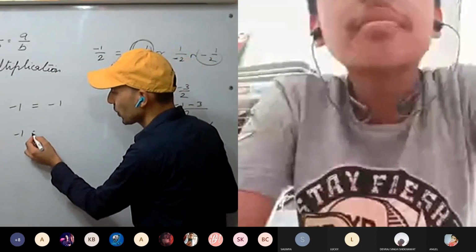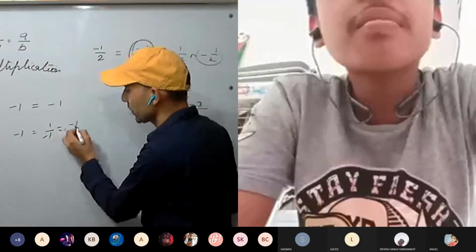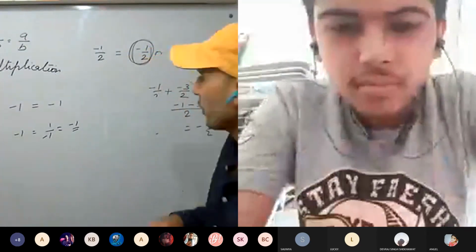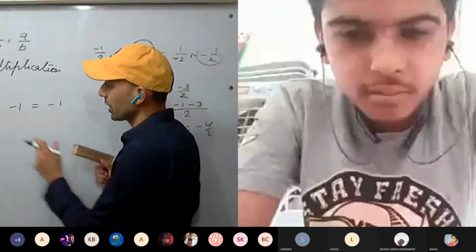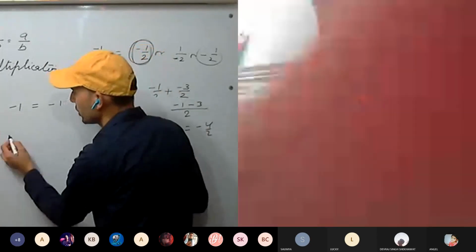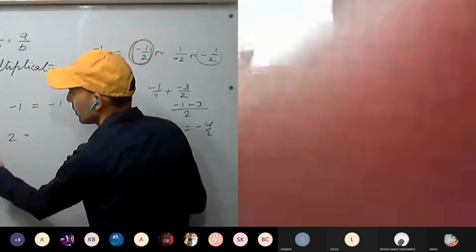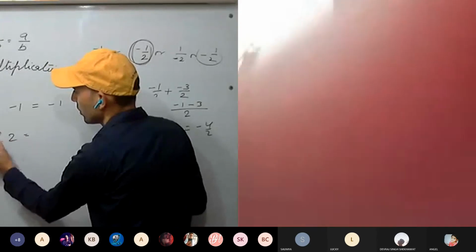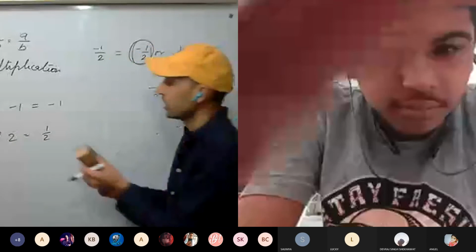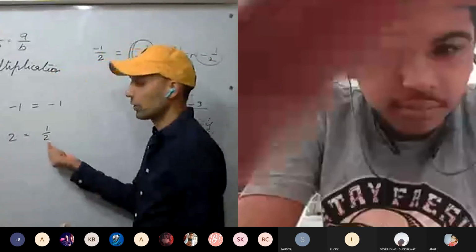You can write 1 upon -1, which is the same as -1. So the reciprocal of -1 is -1. Always remember, if the question asks, give me the reciprocal of 2, it is 1 by 2.